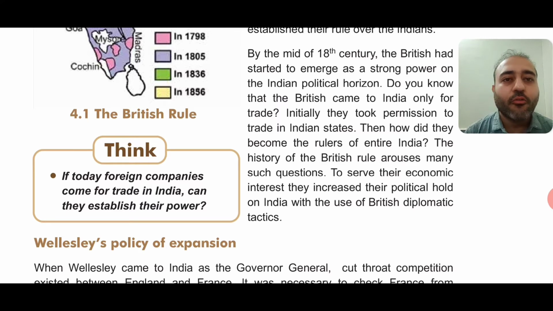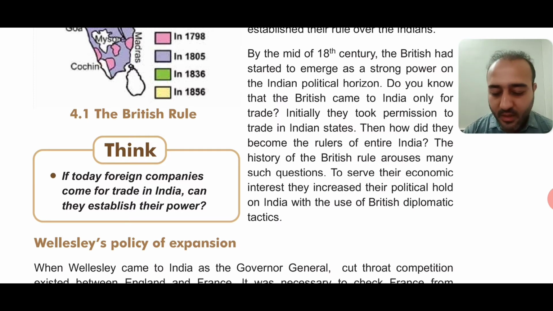Then they thought, why not take control of those kingdoms? If they get control of those kingdoms, then they would not have to pay the tax. So that thing came to their mind, and this is how they started taking control of the Indian territories. To serve their economic interest, they increased their political hold on India with the use of British diplomatic tactics.